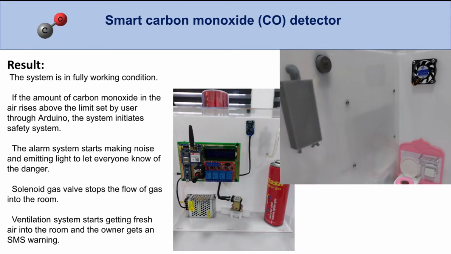If the amount of carbon monoxide in the air rises above the limit set by the user, the system takes safety measures. These measures involve the alarm system, the solenoid gas valve, and the ventilation system. First and foremost, the alarm system starts making noise and emits light to let everybody know of the danger. The solenoid gas valve stops the flow of gas into the room, and the ventilation system starts getting fresh air into the room, and the owner gets an SMS warning.